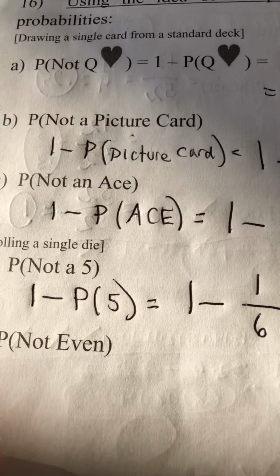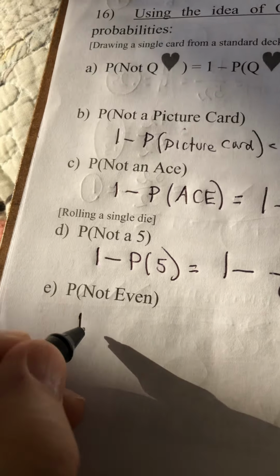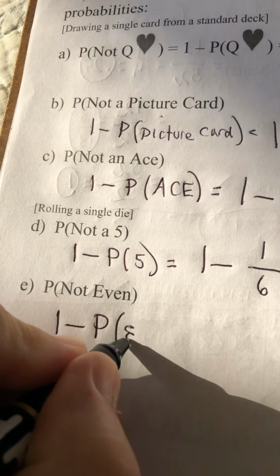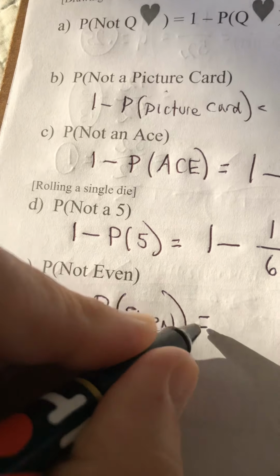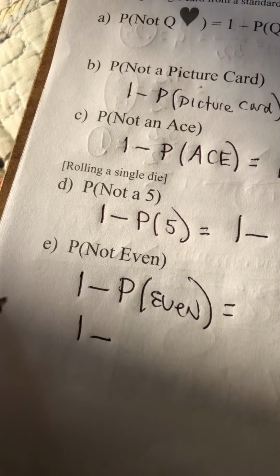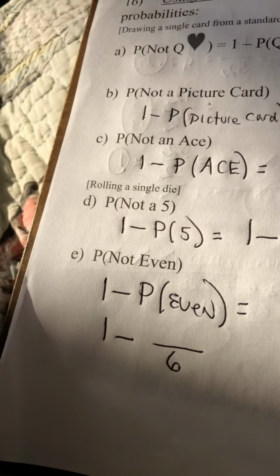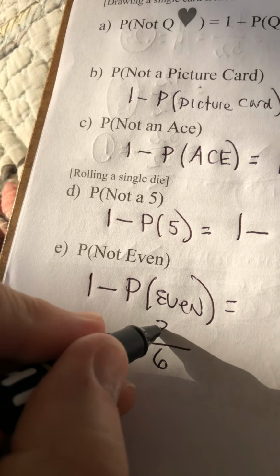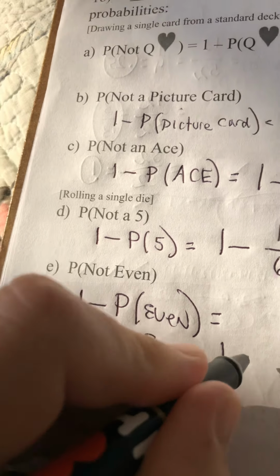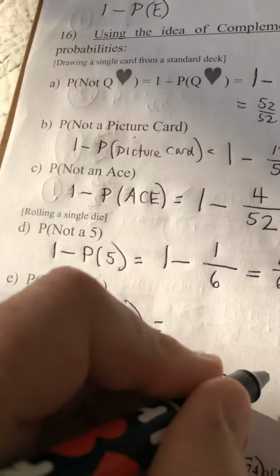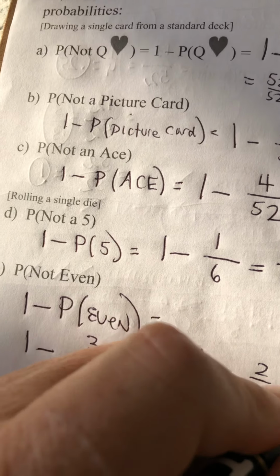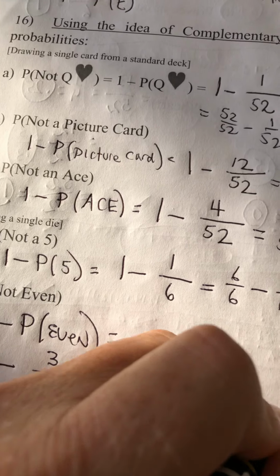What's the probability of not getting an even? Well, that would be 1 minus the probability of getting an even. We have 6 outcomes from a die: 1, 2, 3, 4, 5, or 6. And the even would be 3. 1 minus 1/2 is 2 over 2 minus 1/2, which is 1/2.